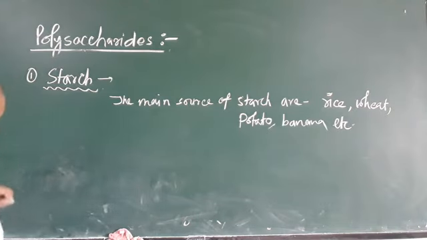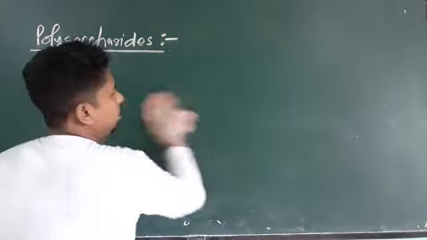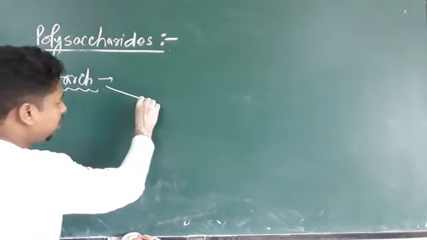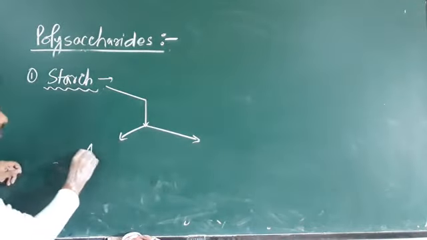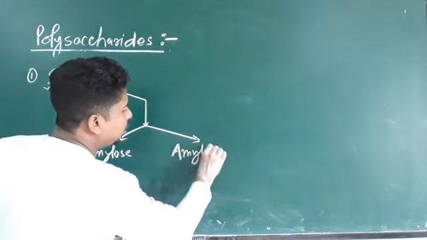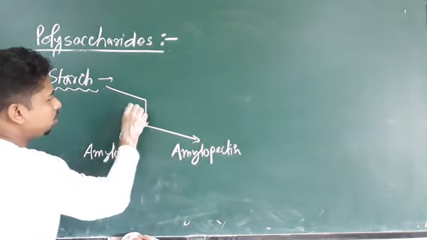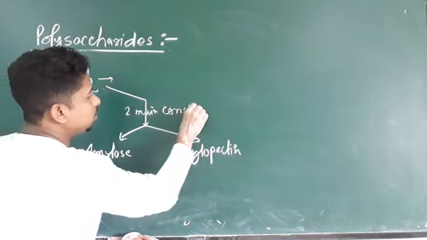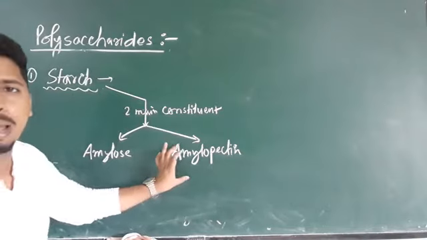Now, the starch molecules: the two main constituents of the starch are amylose and amylopectin.